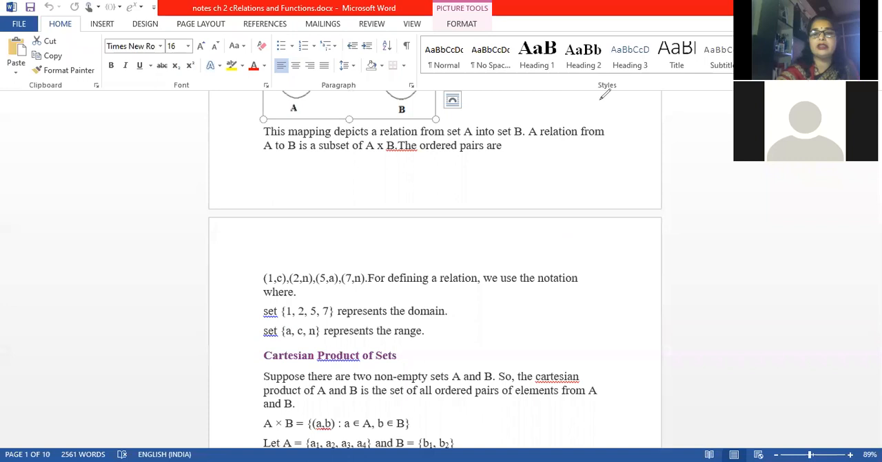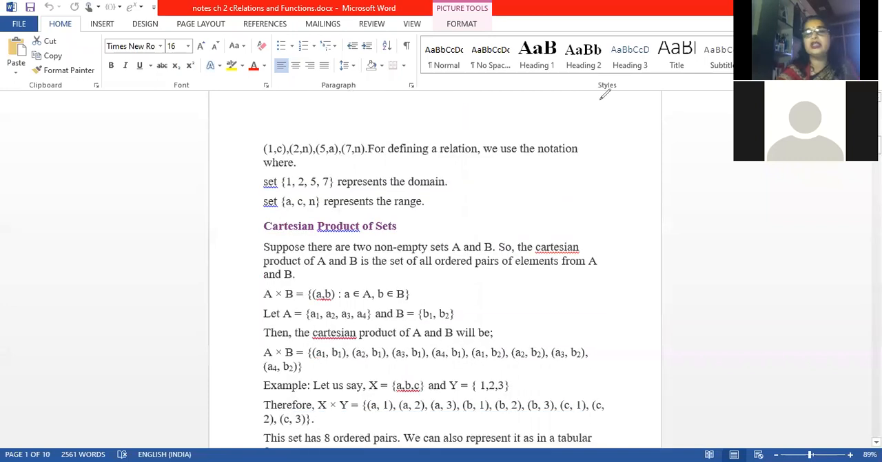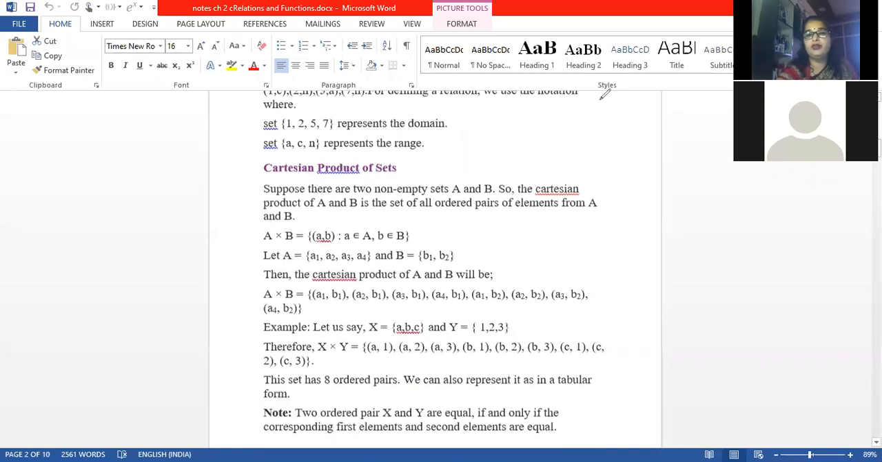That is the important thing, because all the relations I told you are subsets of the Cartesian product of the sets. So the Cartesian product should be very clear to you. Suppose this is the definition. If you want to write it down, you can write it down. Suppose there are two non-empty sets. Again, I'm saying the sets should be non-empty. If one set is empty, then the Cartesian product will not be possible; we will get the Cartesian product as an empty set.